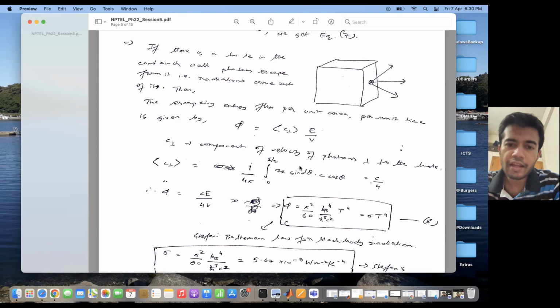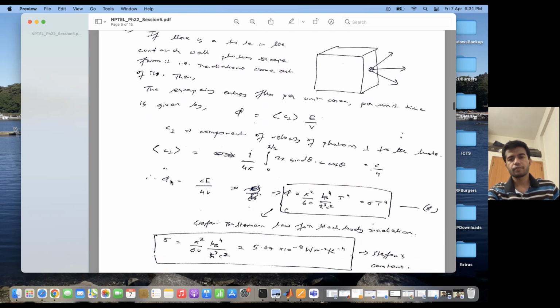That is r, and I basically integrate over the azimuthal coordinate, and then I do the integration over theta from 0 to pi by 2. And I have this factor of 1 by 4 pi outside because that is the total solid angle of a spherical surface. Okay, so this is basically the expectation of c perpendicular. If I calculate this, it turns out to be equal to c by 4. Therefore, phi is equal to c E by 4 times volume.